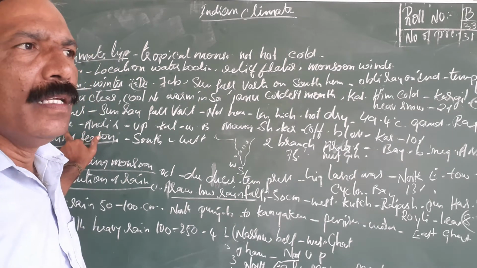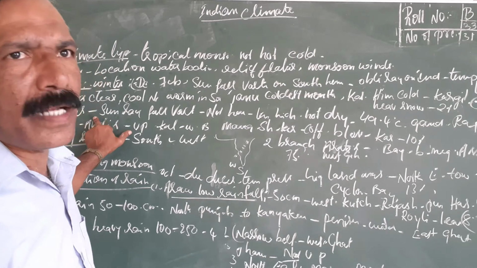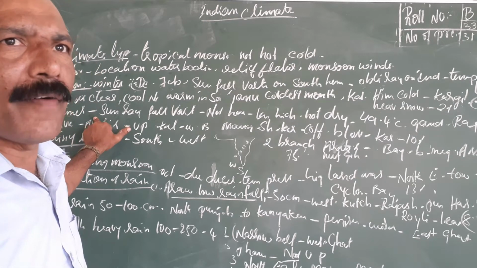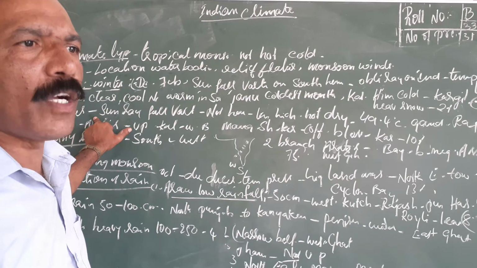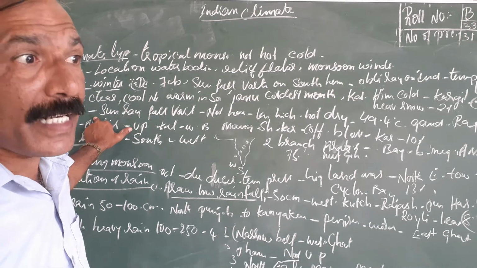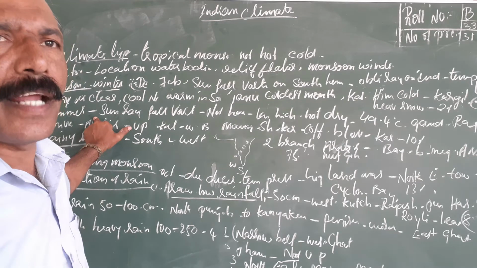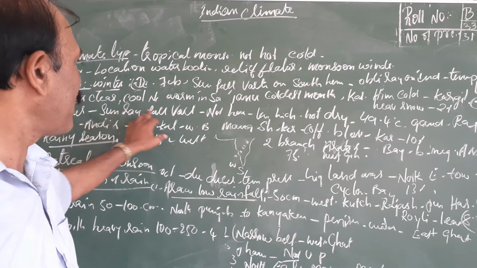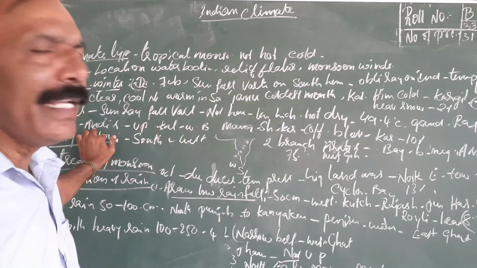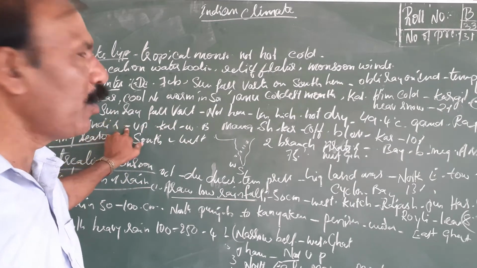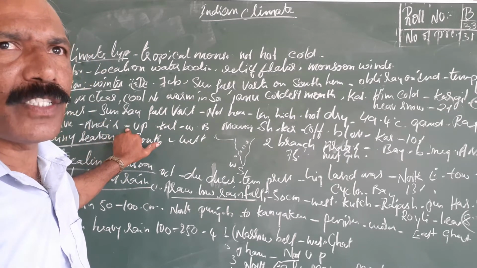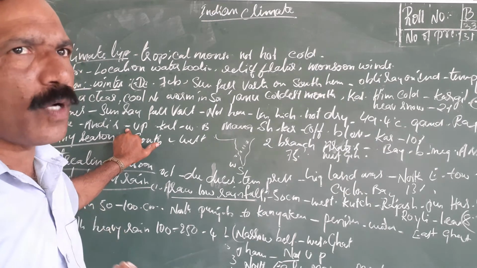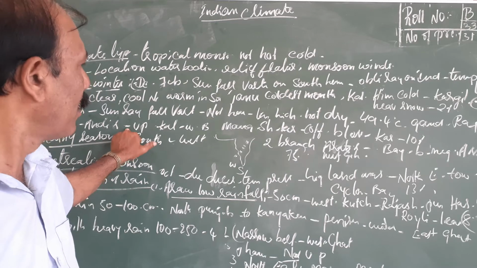During the summer season, some areas will get rainfall, convectional rainfall, because of the temperature and the weather condition. This rainfall is called by a different name in different states. The first one is Andhi. The convectional rainfall which occurs in the summer season is called Andhi in UP, Uttar Pradesh.